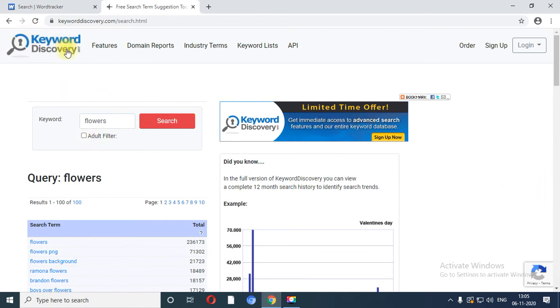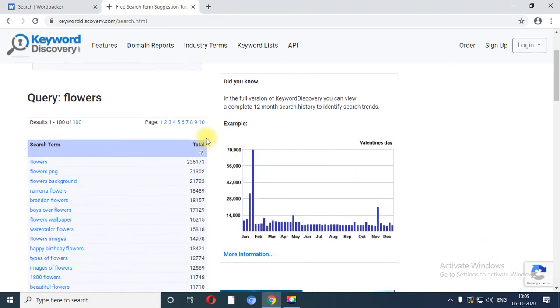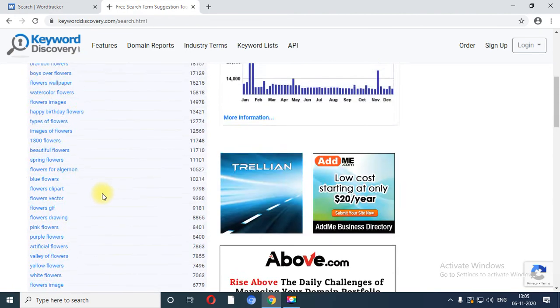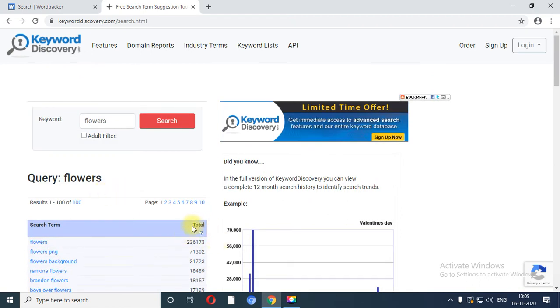Similarly, when you work with keyword discovery, you have a list and a graph which is based on a particular keyword. So over here you have a list of keywords as well as the total number of searches performed on each particular keyword.